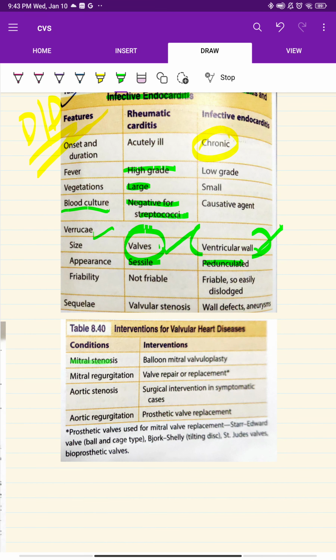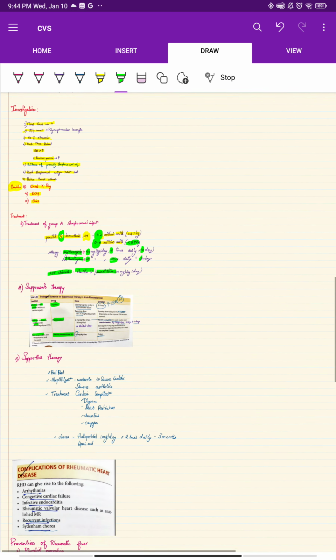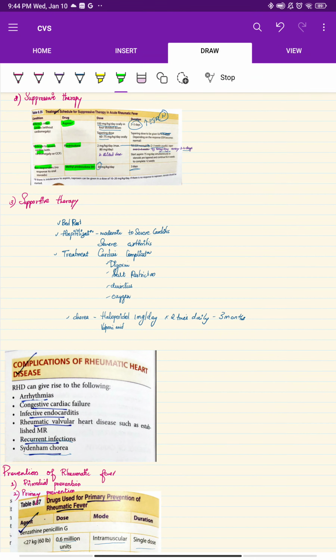For mitral stenosis you should do balloon mitral valvuloplasty; for mitral regurgitation, valve repair or replacement. For aortic stenosis, surgical intervention in symptomatic cases; for aortic regurgitation, prosthetic aortic valve replacement. I hope you guys understood. The cardiac complications that will also be seen are arrhythmia, congestive cardiac failure, infective endocarditis, rheumatic heart failure, and recurrent infections. So I hope you all understood. Thank you for watching. Bye.